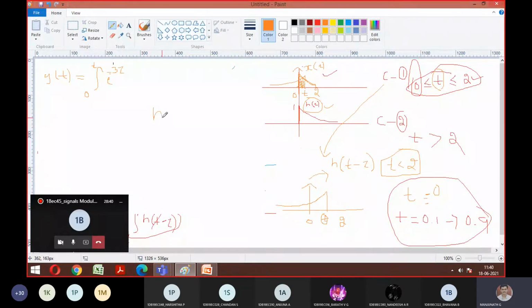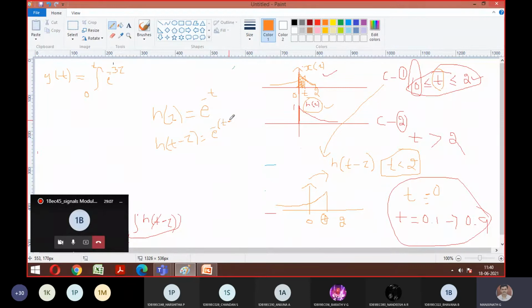h of tau is e power minus tau. So h of tau is e power minus t. But in the formula, what do we want? We want h of t minus tau. That is what the formula needs. So what should I replace? Shall I replace this t with t minus tau now? Yes, sir. I hope everyone got this step that I wrote.